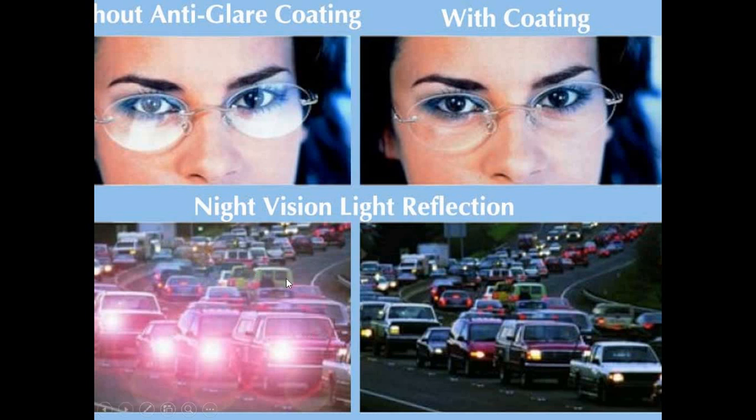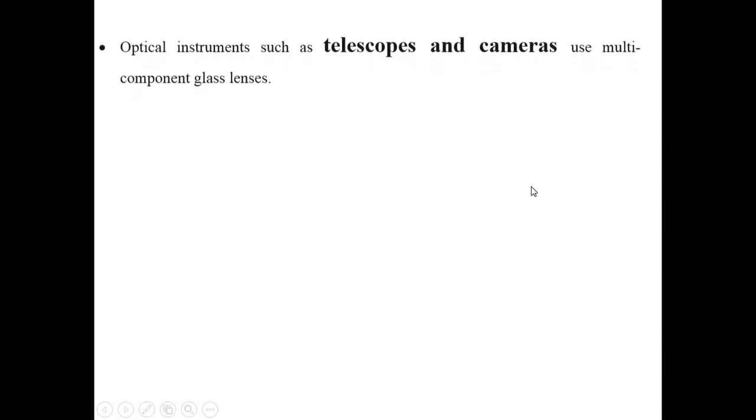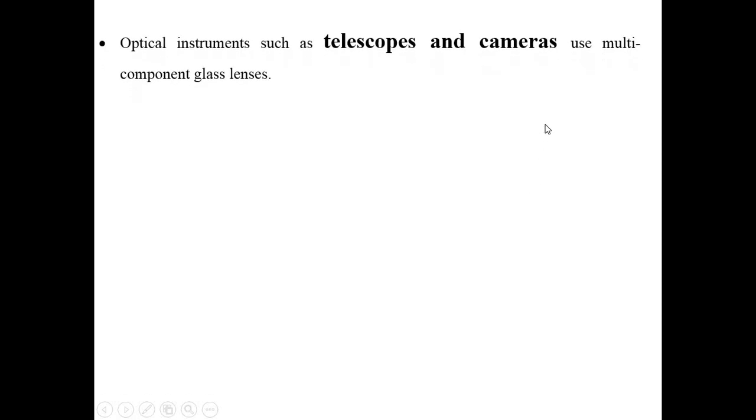Basically for night vision, if you have that coating, then it is very convenient for you to see the surroundings. Now it is not the case that only spectacles or glasses have such kind of coating. Many optical instruments use such coatings, because we know many instruments such as telescopes or cameras use various kinds of lenses. So multiple lenses or multiple glasses are there in various kinds of optical instruments.